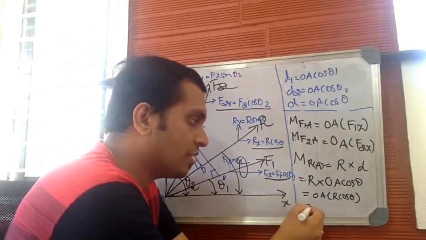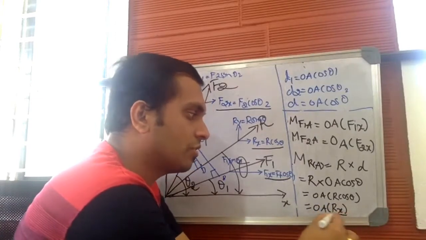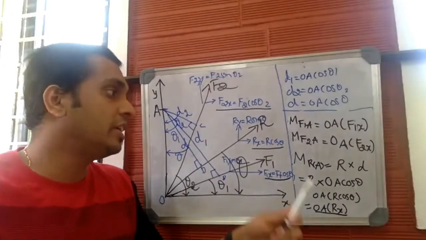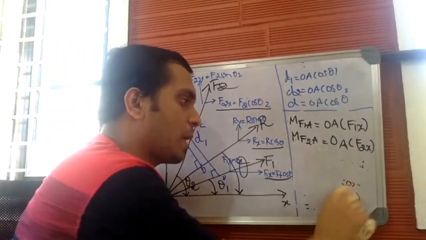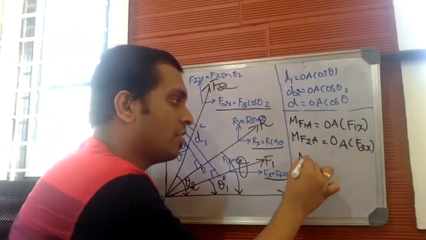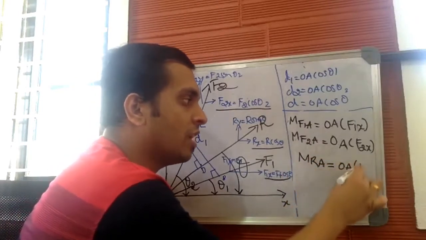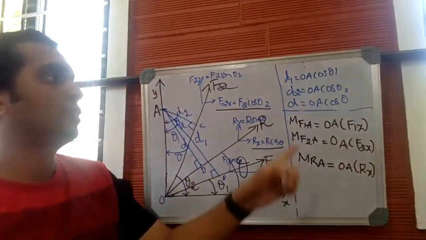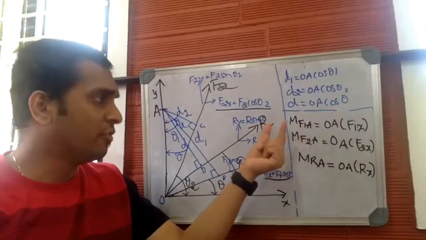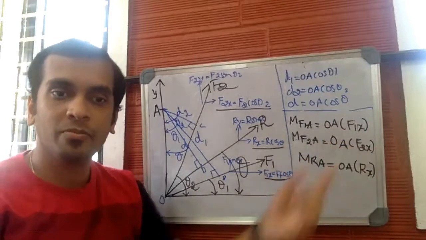So finally, let us rearrange and write it. It becomes OA and R cos theta is Rx. This is the moment produced by the resultant about the point A. Let me write it separately: moment produced by resultant about A is OA into Rx. So we have these three now. Moment produced by force F1 about A is OA into F1x. Moment produced by force F2 about A is OA into F2x. Moment produced by resultant about A is OA into Rx.